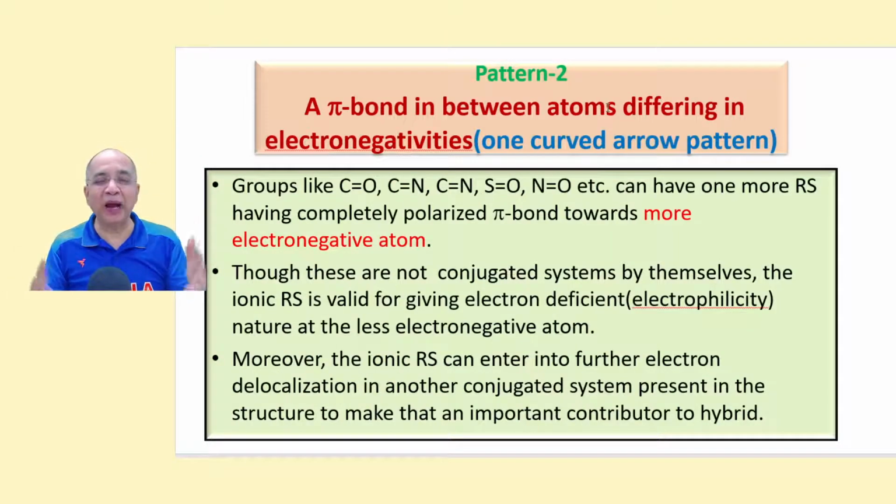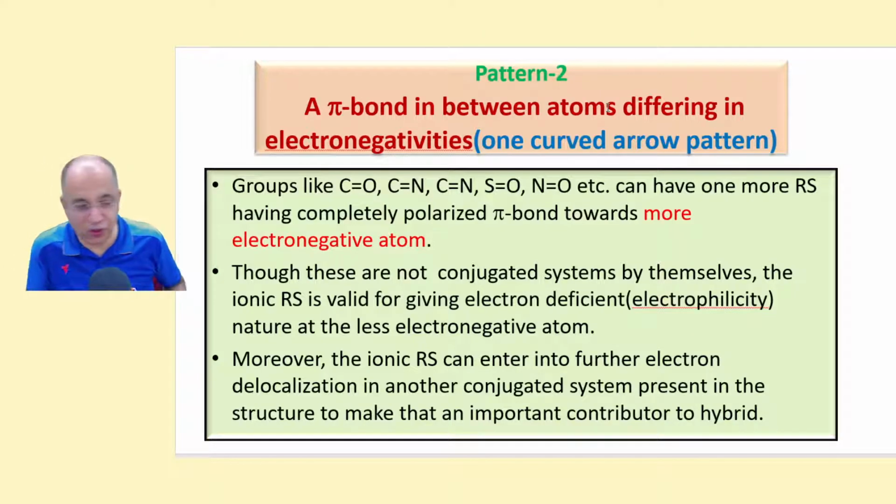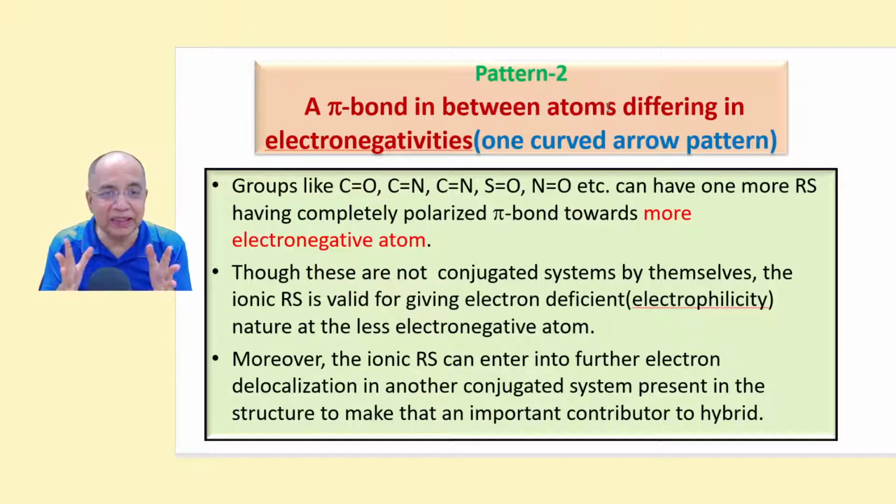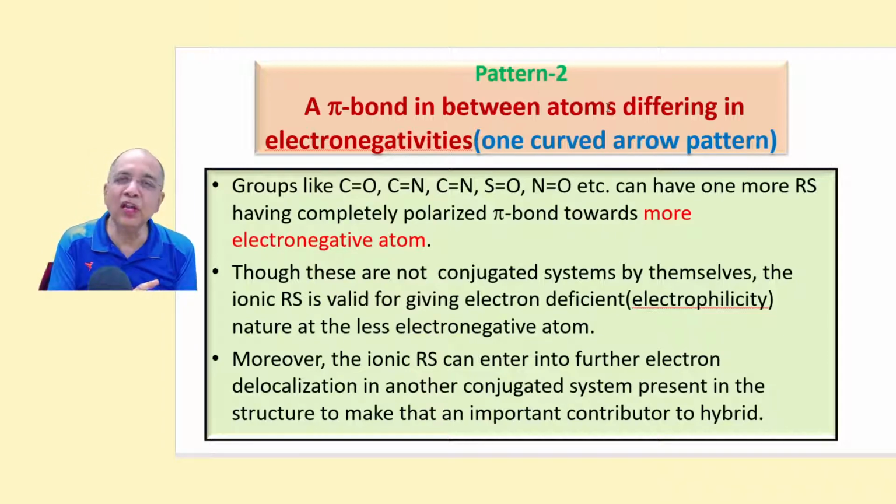Now let us go to pattern 2. Pattern 2 is very important because this is the only case where we do not have a conjugated system.